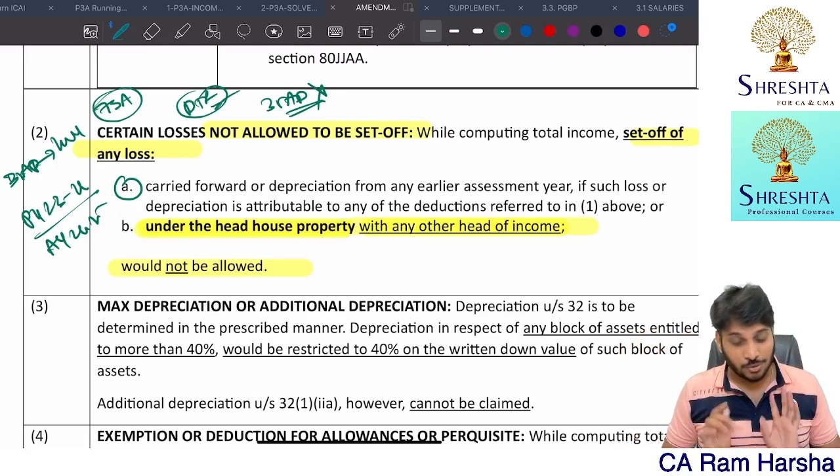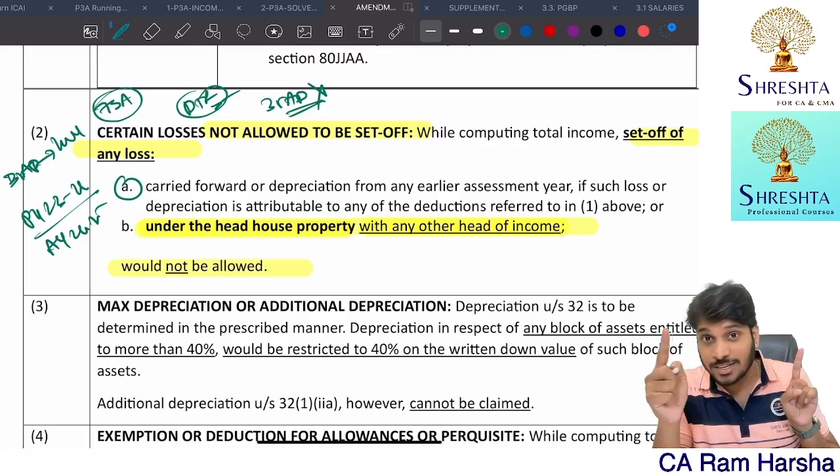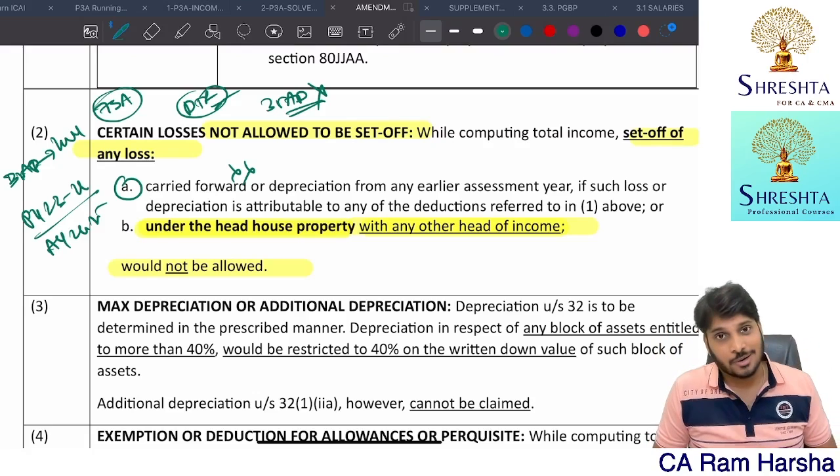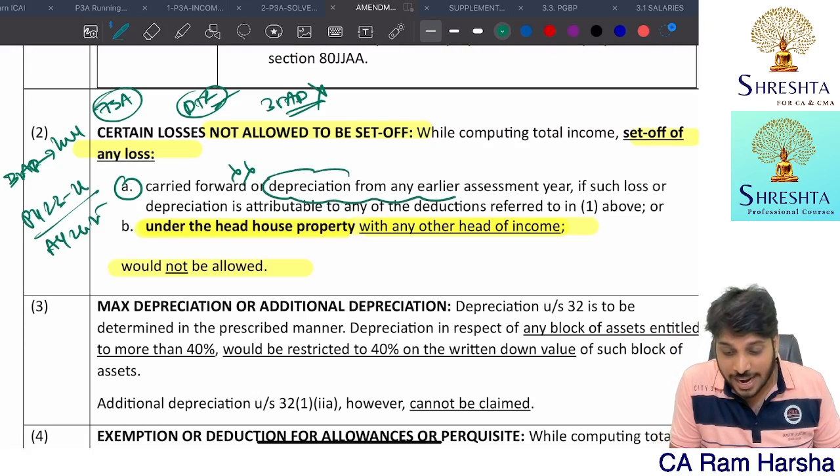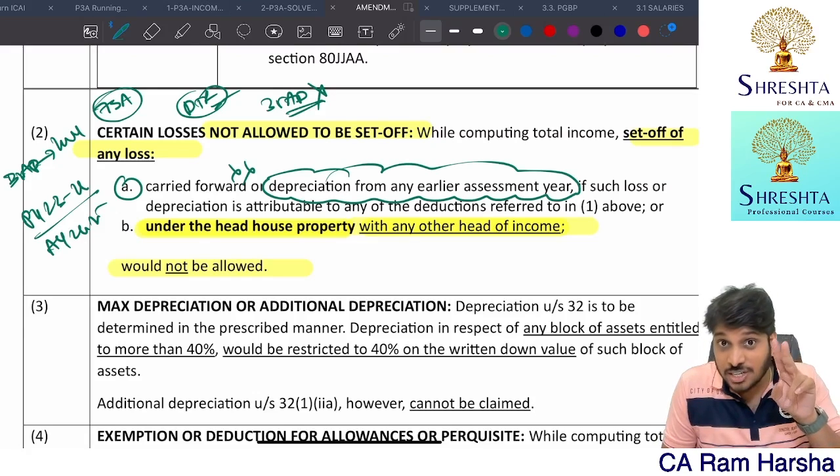What the section says, 115BAC: last year I have a carry forward of the loss, but you cannot carry forward it now. You cannot carry forward additional depreciation loss.